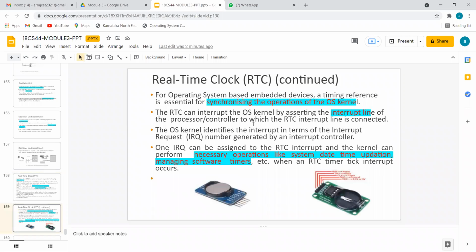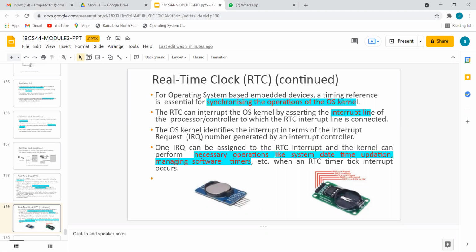What happens if you don't have the RTC circuit properly working? If you try to set your mobile date and time manually, not automatically, to an old date, you cannot connect to the internet. The internet service provider will say the system date and time is not proper. If you readjust, then only you will get the services. That means if RTC is not working, we cannot have online services like connecting to Google or financial transactions, etc. They should be updated, that means synchronized. To perform that synchronization, we should have the RTC circuit properly working in the system.